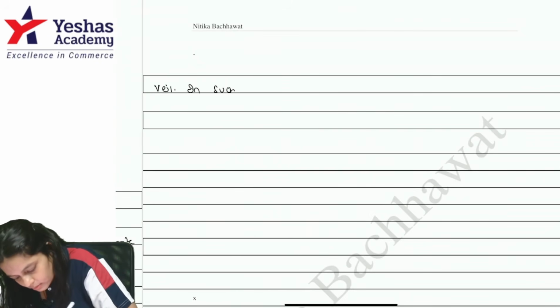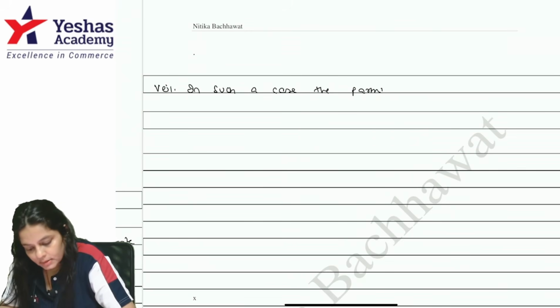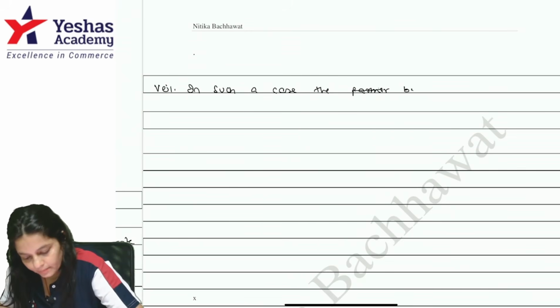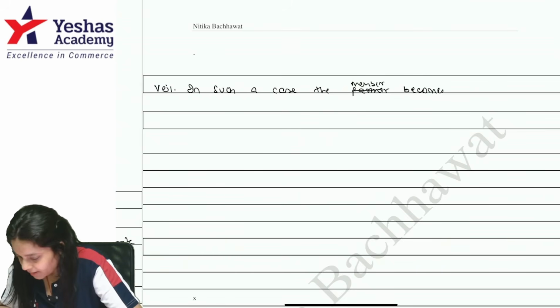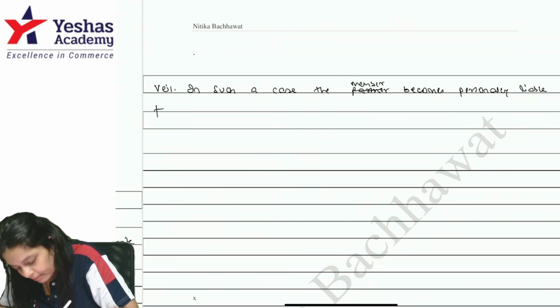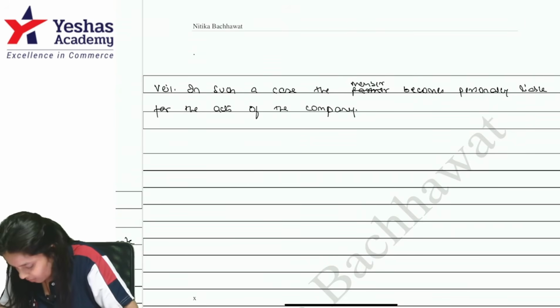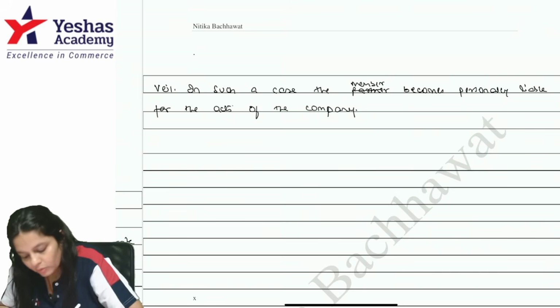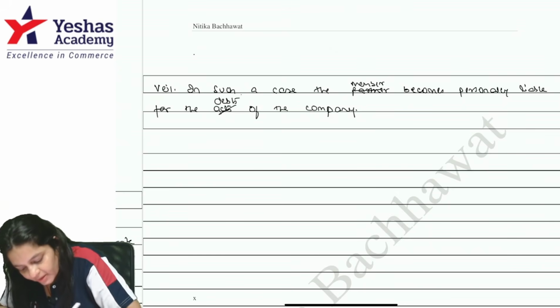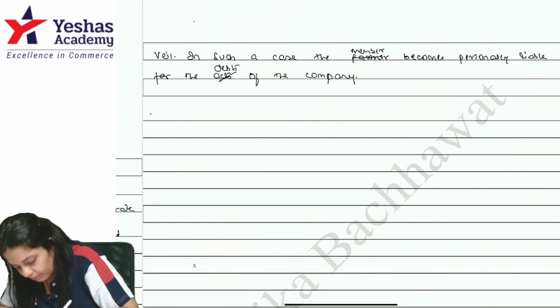In such a case, the member becomes personally liable for the acts of the company, or for the, because here specifically debts, for the debts of the company.